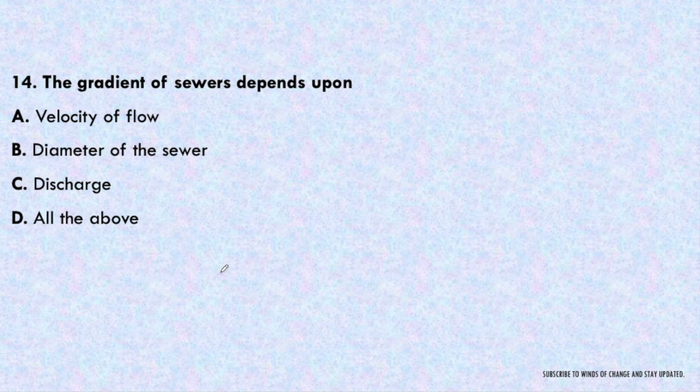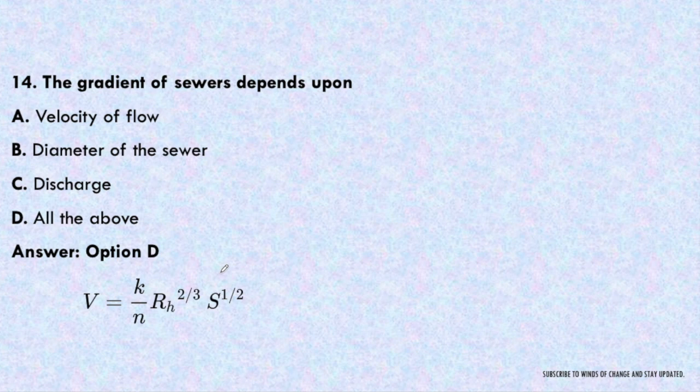Next question, the gradient of sewers depends upon velocity of flow, diameter of sewer, discharge or all of the above. So gradient of sewer depends upon all these components. Let's say in the formula of Manning we can see this is the gradient of sewer, so it will depend upon velocity, and velocity into area, obviously it will depend upon discharge also, and it will depend on the diameter also, because we are having hydraulic mean radius, that is A upon P, depends upon the diameter only. Okay, so all of the above will be correct.